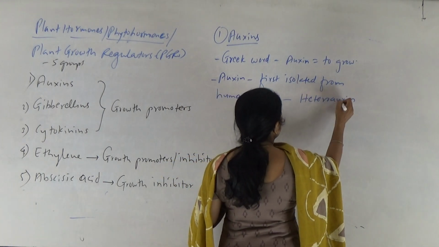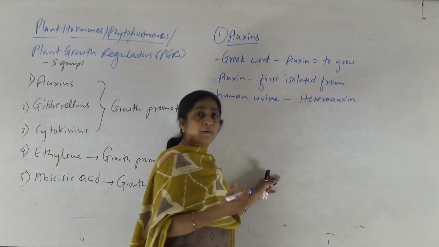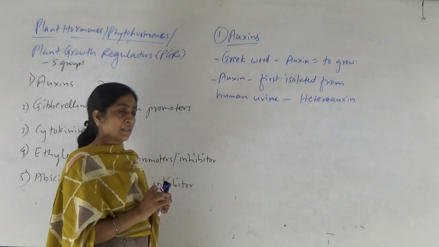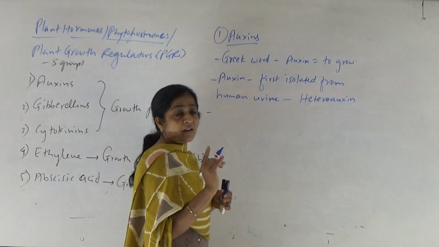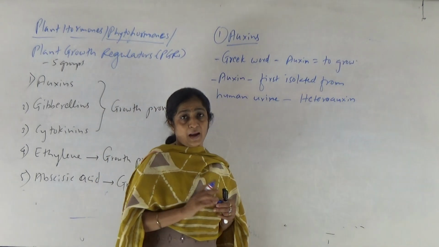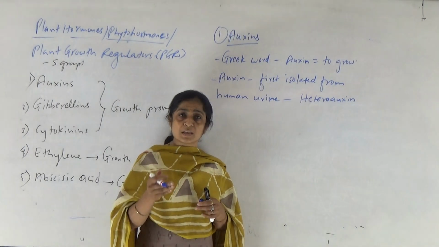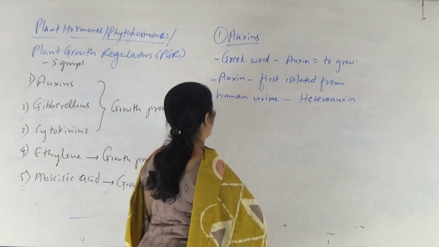Later, such a kind of substance being produced in the plant was discovered, right? And first of all, the chemical nature of this auxin and the name auxin for this substance was given by F.W. Wendt.